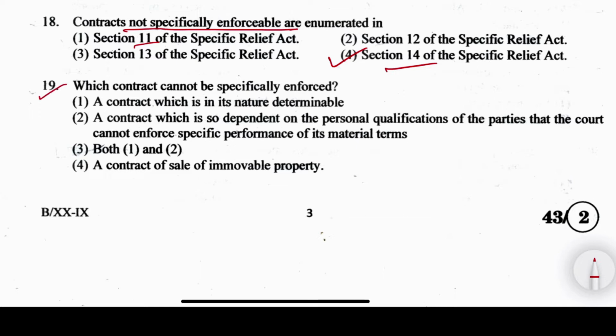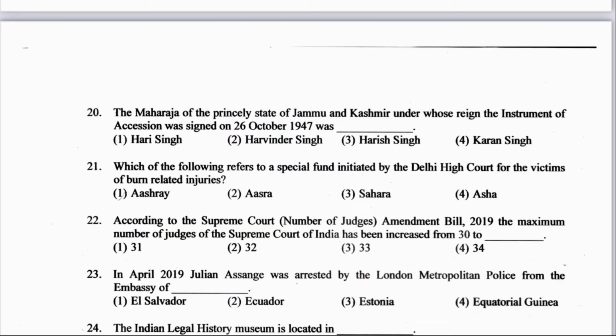Which contract cannot be specifically enforced? A contract which is in its nature determinable, a contract which is so dependent on the personal qualification of the parties that the court cannot enforce specific performance of its material terms, both 1 and 2, or contract of sale of immovable property. The right answer is option number 3, both 1 and 2. That is a contract which is in its nature determinable, and a contract which is so dependent on personal qualification of the parties that court cannot enforce specific performance. Okay. Now question number 20.